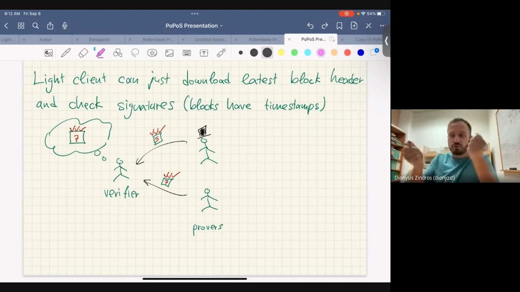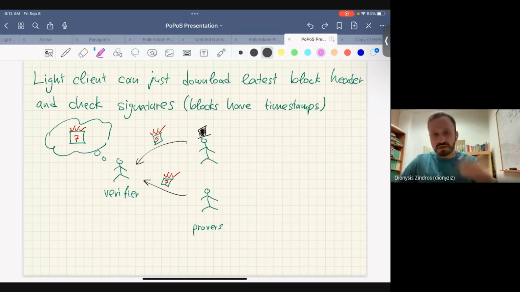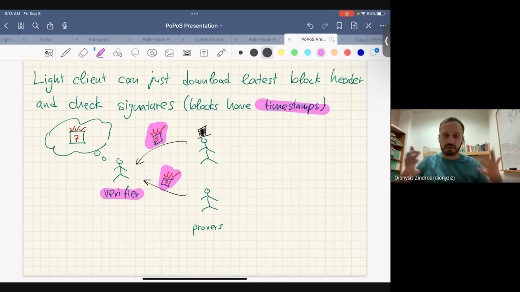As a light client, I can just connect to two provers. By the way, the provers are the full nodes that are connected to the rest of the network. They have full processing power, and they're helping me get verified. However, many of them can be adversarial, even 99% of my connections, right? So here's a simple idea. I ask them, what is the latest block? And then each of them sends me a block. And then, of course, the block itself contains a timestamp. So if you look at the timestamp, you can see, oh, this is block number 5. It has enough signatures. I can count 2/3 of the signatures. And then the other prover can send me block number 7. I count the signatures as valid. So they cannot serve me invalid blocks. And then I can just keep the latest, right? So I can say, okay, this is block number 7. I'm all set, right? Super fast.